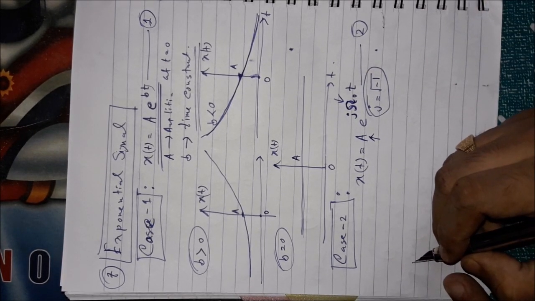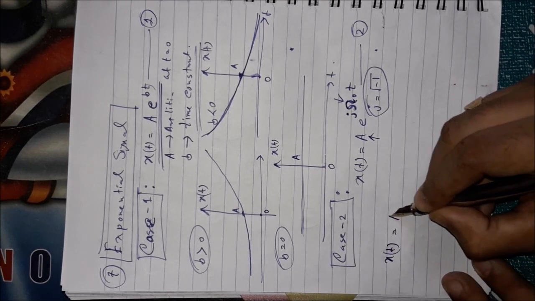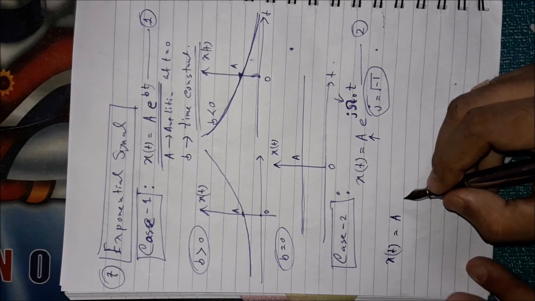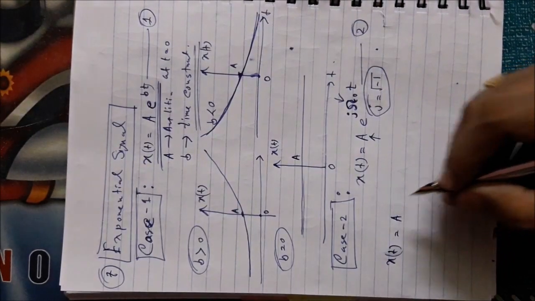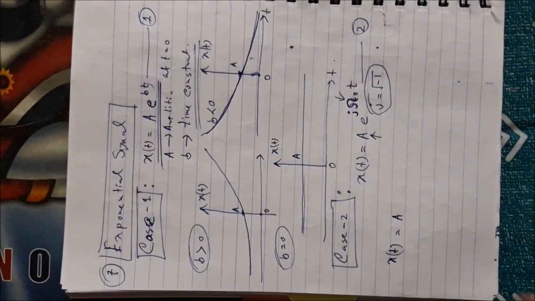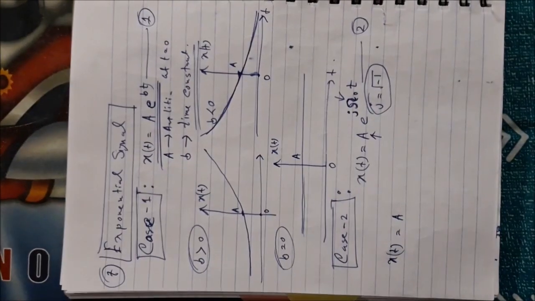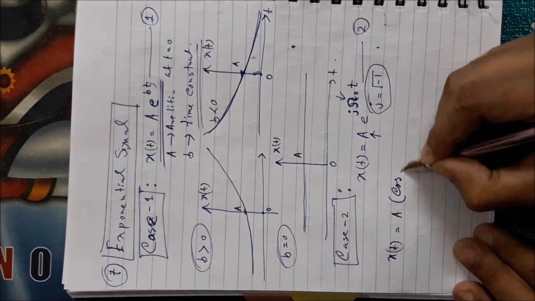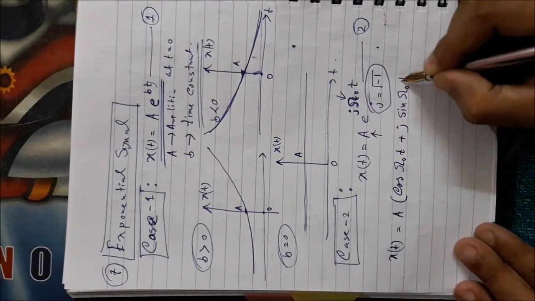Okay. Now how can you decompose this signal? You can decompose this signal from the concept of complex variables, from the knowledge of 12th standard algebra, in this way: a cos omega 0 t plus j a sin omega 0 t.